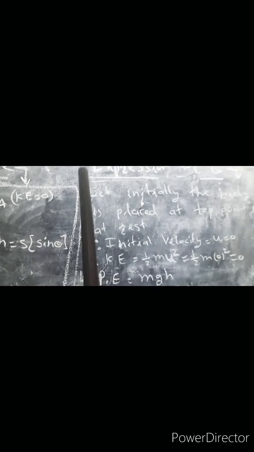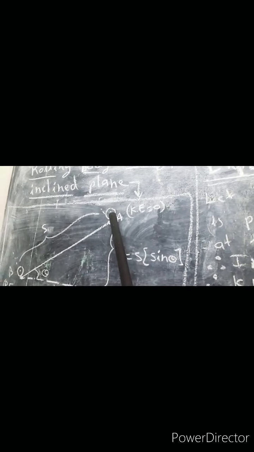Now we want to find the expression for velocity. We want to find the expression for v, a linear velocity, or we can say translational velocity. Let initially the body be placed at top point A, which is at rest.